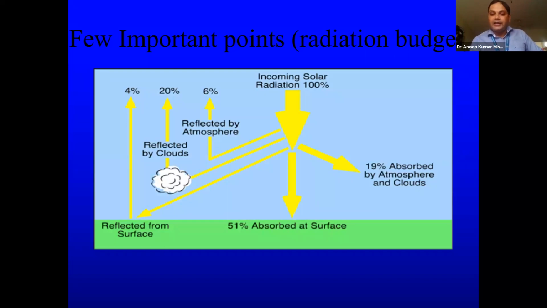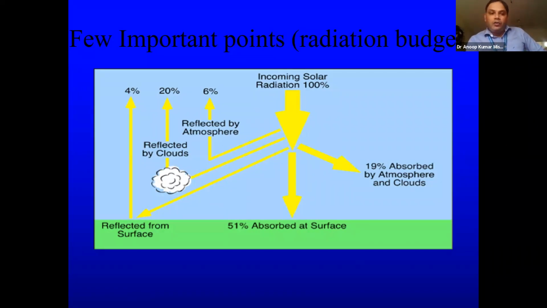51% of that is absorbed by the surface. We know that even our surface absorbs. Yesterday we learned about Kirchhoff's law: a good absorber is a good emitter. So objects on Earth also absorb plenty of that radiation. And a fraction of that, like 4% of the radiation, is reflected back from the surface.